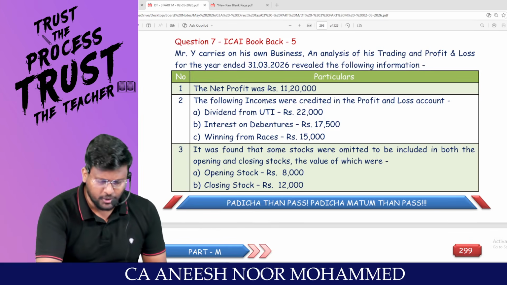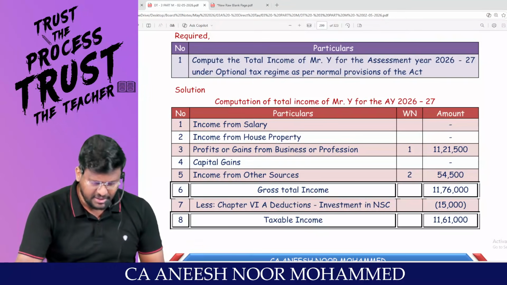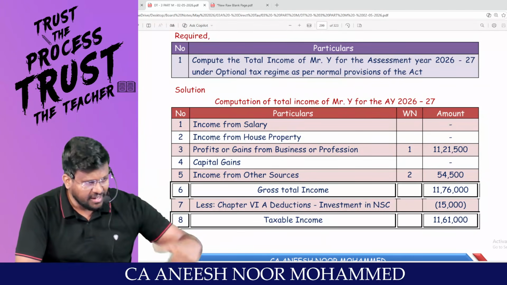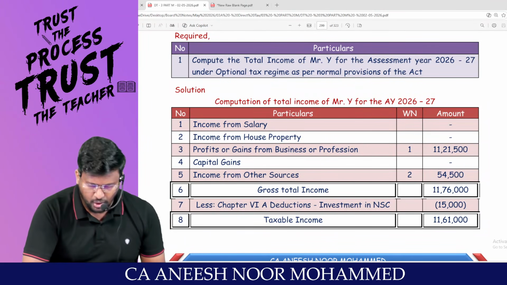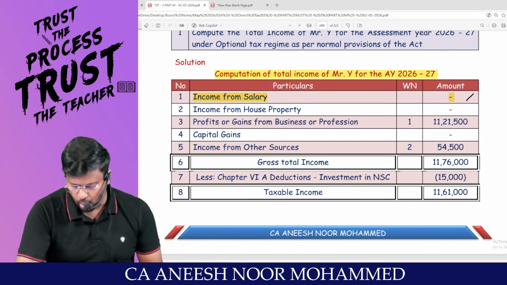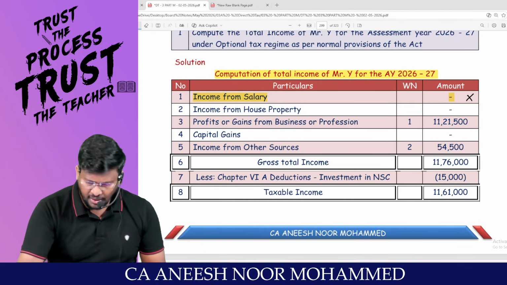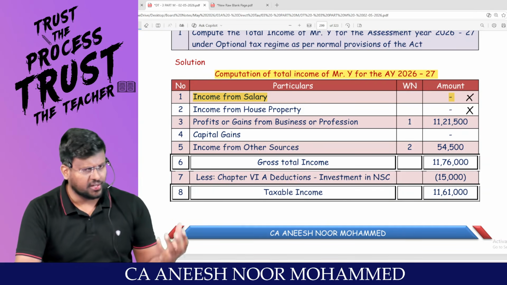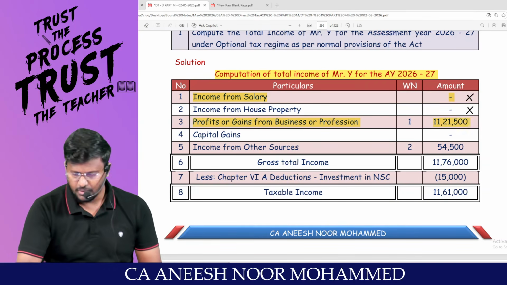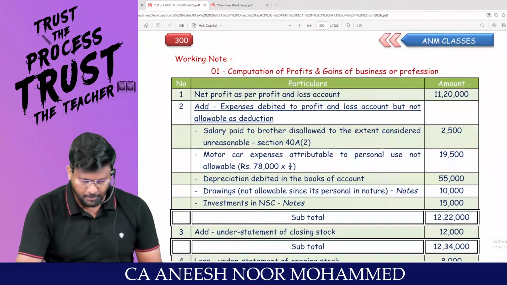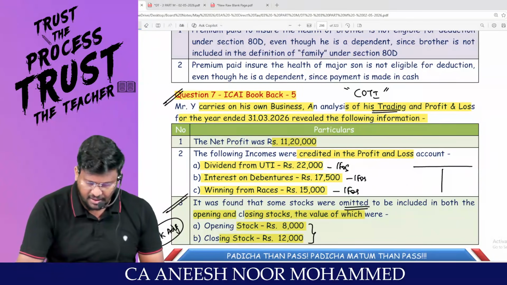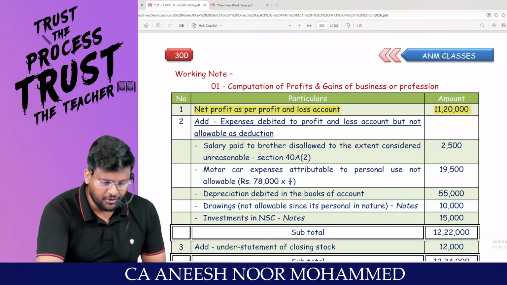A flat normal question, my dear lovable students. Nothing is there. Instead of giving the P&L in a T shape, they have given an explanatory statement. Computation of total income of Mr. Y. You tell me, is there any income from salary details given? No. Still write and put a dash. Income from house property, is there any house property details? No. Still write and put a dash. PGBP is the hero. We are going to calculate the PGBP. Come on, man. What is the net profit as per P&L? They themselves said that 11,20,000 rupees is the net profit as per P&L.